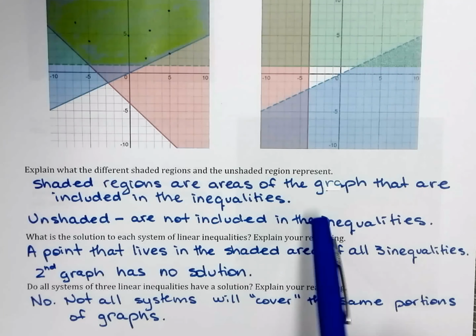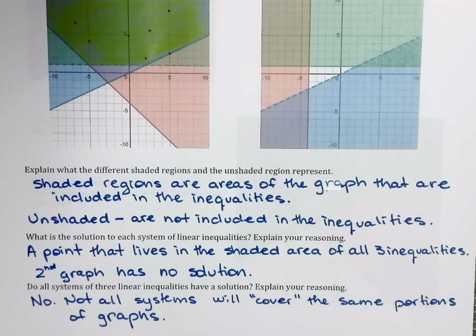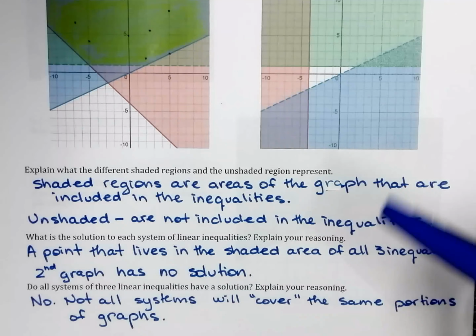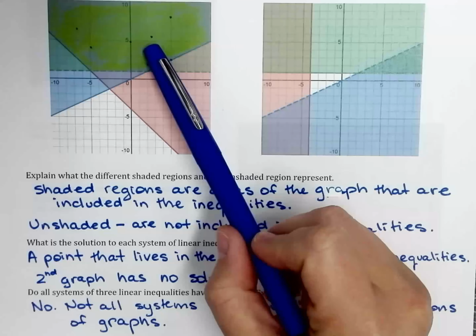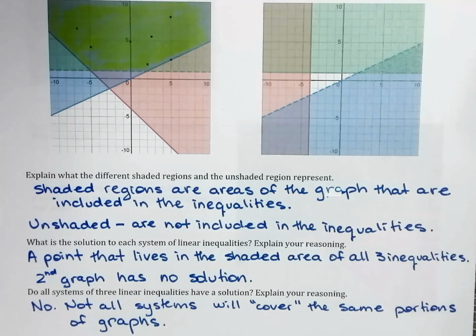So shaded regions are areas of the graph that are included in the inequality. And that's what this shaded region was. All three inequalities overlap right there. And the unshaded are not included in the inequality. Pretty simple. What is the solution to each system of inequalities? We talked about how anything on that shaded region where all three of them overlap, that's part of your solution. So any point that lives in that shaded region right there, in that shaded area of all three inequalities.